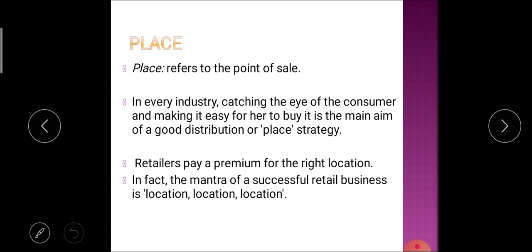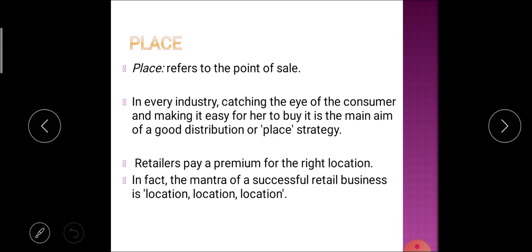After price, the next one is place. Place is one of the most important factors in marketing. Place refers to the point of sale. That means the point where the producer sells their produce is considered while marketing.